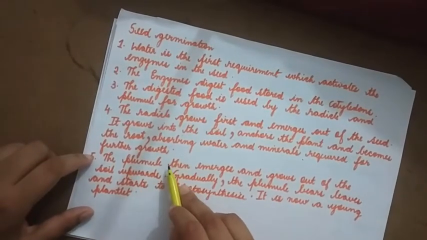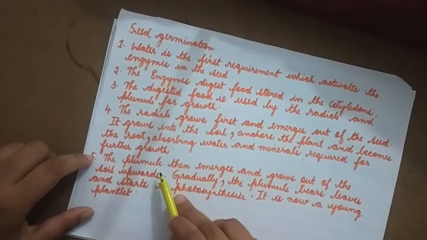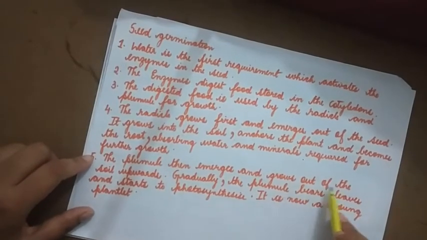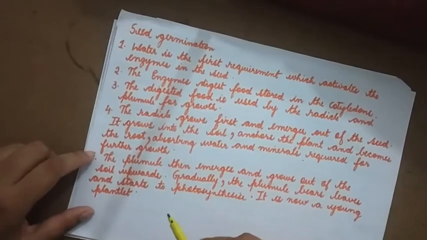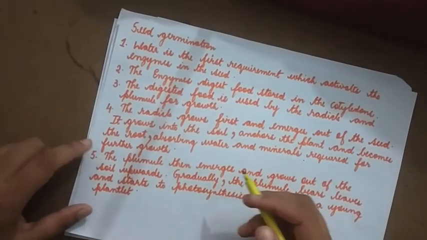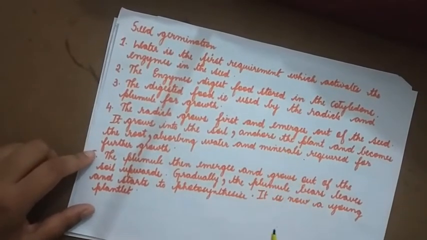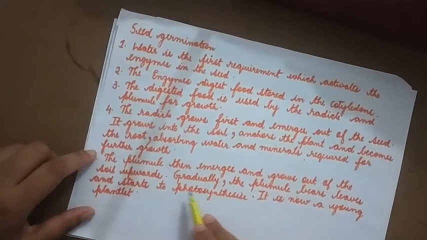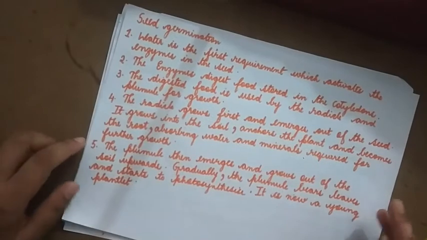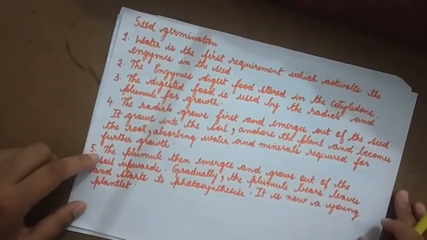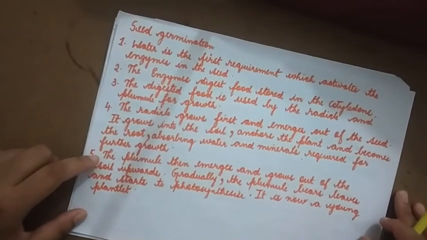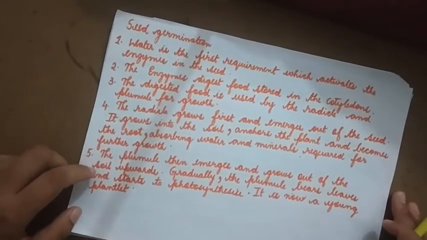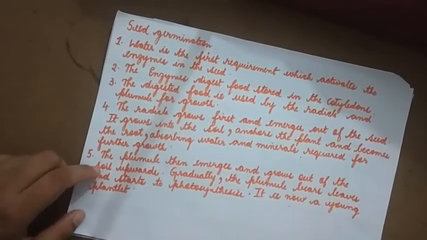Then the plumule, that is the embryonic shoot, emerges and grows out of the soil upwards. The shoot is moving upwards, whereas a root grows downwards. Gradually the plumule bears the leaves and starts to photosynthesize. So the plumule is the one that gives rise to the shoot system. It forms leaves and starts to photosynthesize. It is now a young plantlet.